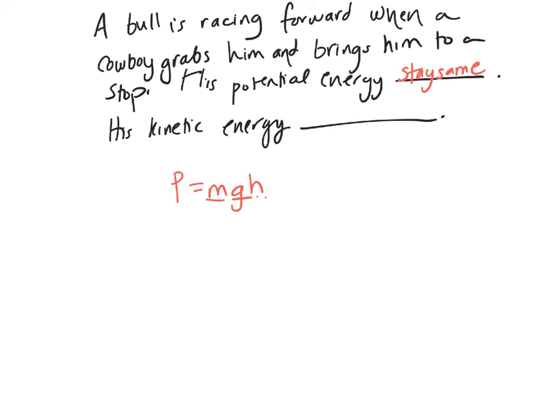The kinetic energy, remember, is equal to mv squared divided by 2. Again, mass isn't changing. 2 is not going to change, obviously. So we're going to look at the velocity. Did the velocity change? In this situation, originally, the bull was running forward really quickly, and by the end it was stopped. So originally he had kinetic energy, and by the end he stopped. So he has no kinetic energy. So his kinetic energy is going to decrease.